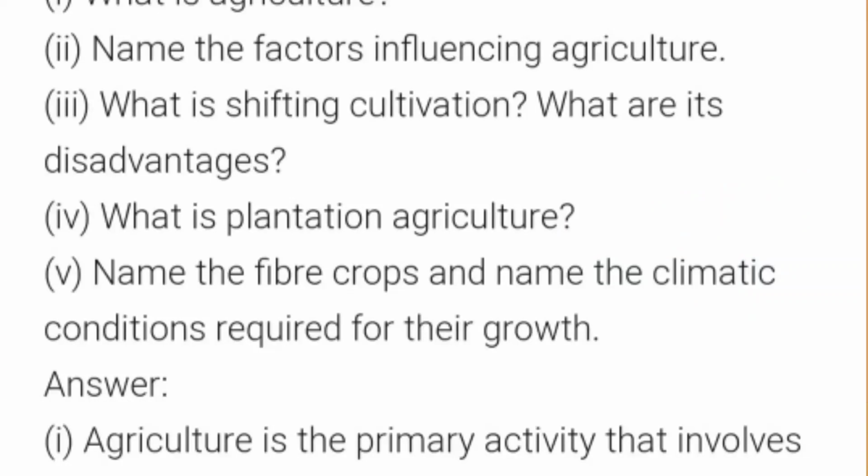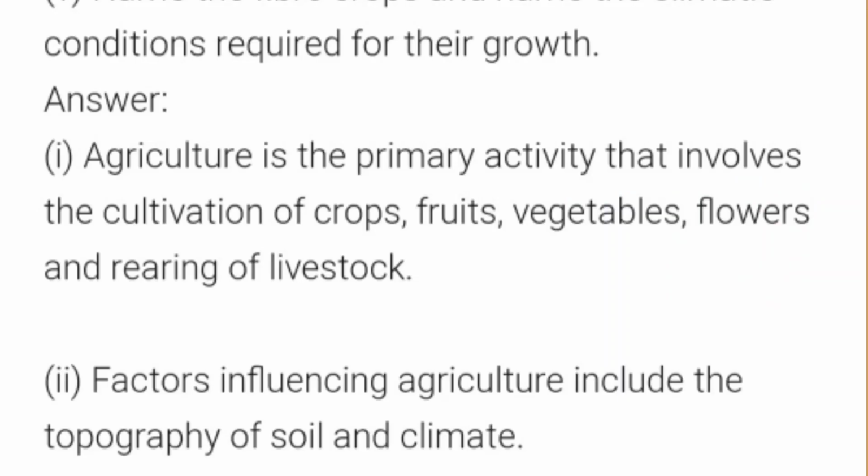Second question is, name the factors influencing agriculture. So first of all, we should understand the question. Here we have to write the factors which influence agriculture, means which support, which promote, which encourage agriculture. So let's see the answer. The two factors which influence agriculture are topography of soil and climate. So we should know what is topography of soil and climate. Here the climate is a common term and we all are aware of this. Climate means rainfall, temperature, sunlight, humidity, etc.